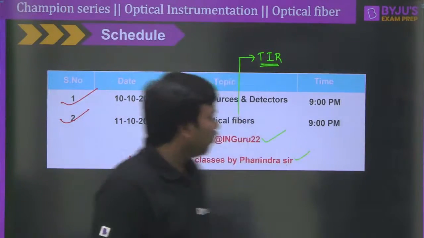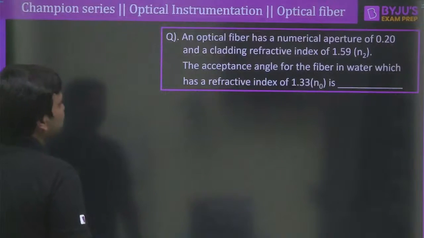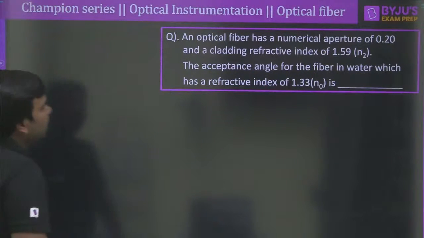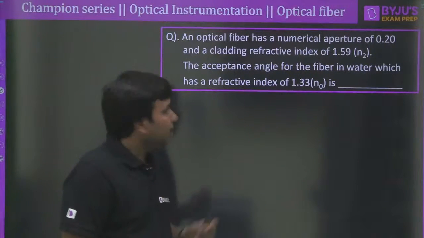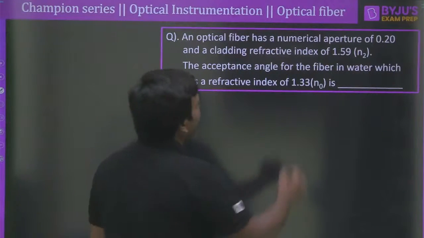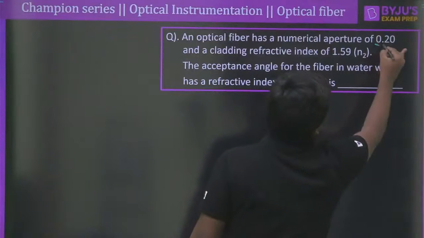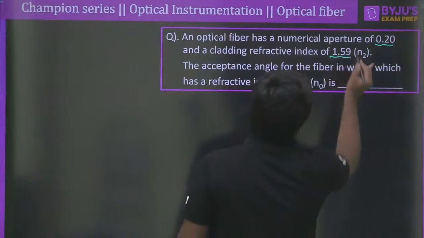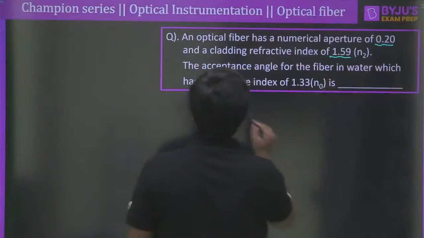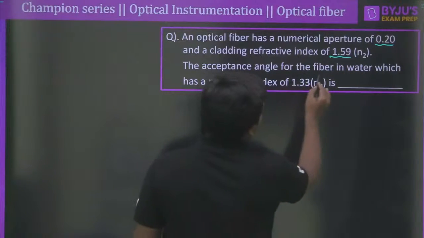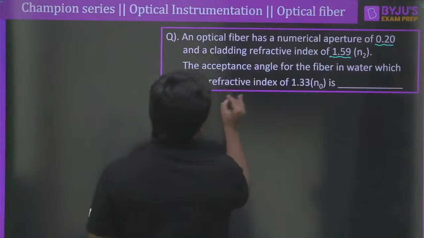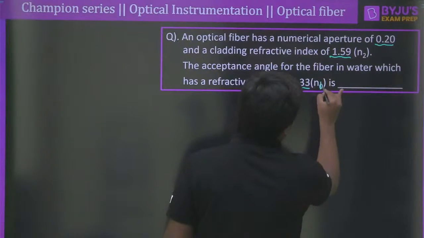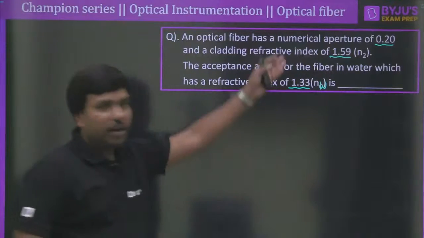Clear? So moving forward, let's discuss the statement of the first question in today's lecture from optical fiber. The statement is clearly mentioned: an optical fiber has a numerical aperture of 0.20. Clear? And the cladding refractive index is 1.59, that is given as N2. The acceptance angle for the fiber in water, which has a refractive index of 1.33, so in fact it is the water refractive index, NW, is dash.